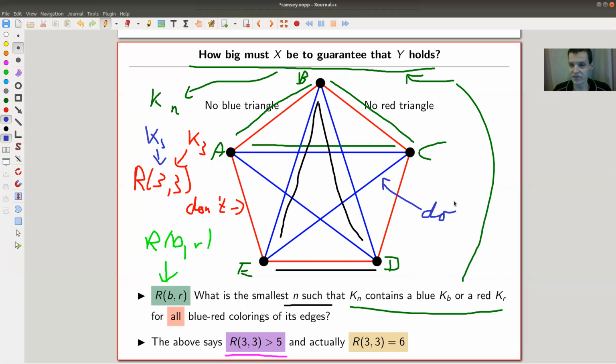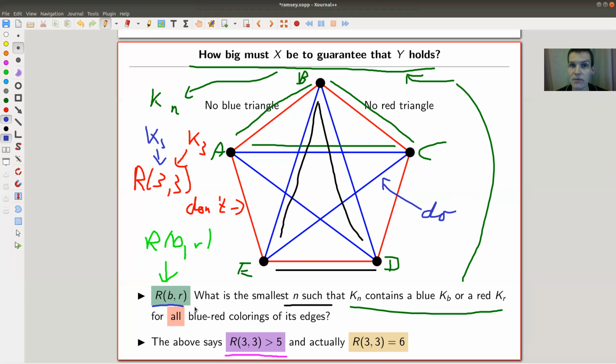So this R(r,b), very hard to pronounce, asks for the smallest possible complete graph which contains a certain colored subgraph, either blue or red, and whatever numbers you see, that's what you're looking for. So you can also ask for R(2,5,10). I will give you more examples in a second. And what I said is that this picture shows that R33 is not 5 because I found the coloring, or someone else did it actually. Of course, I copied it from somewhere. Links are in the description. It's a coloring where there is no blue or red triangle.